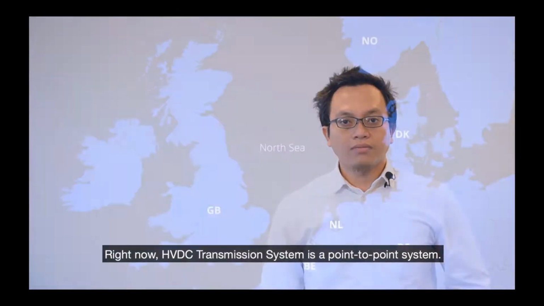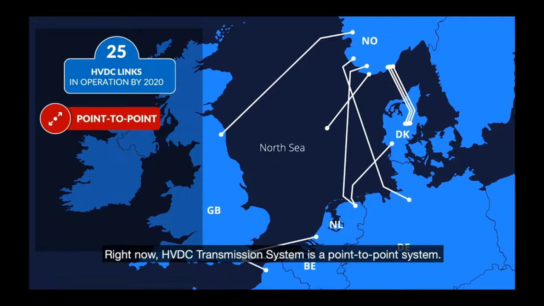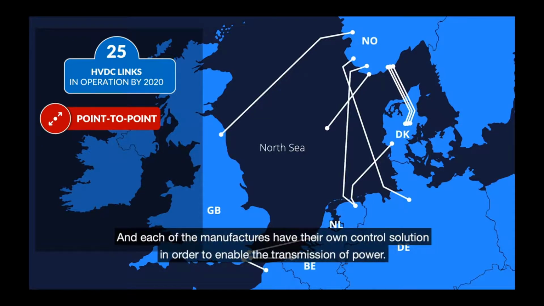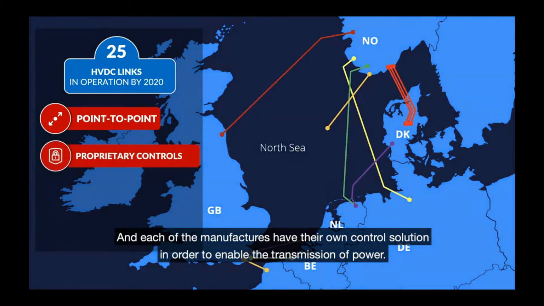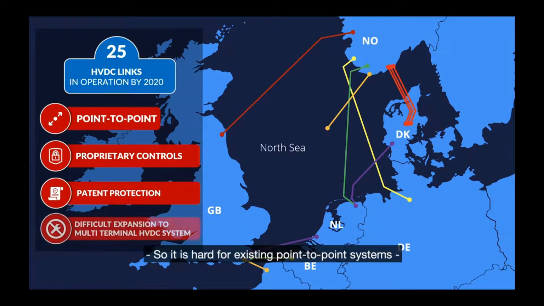Right now, the HVDC transmission system is a point-to-point system, meaning that the power is transmitted from point A to point B or vice versa. Each manufacturer has their own control solution to enable the transmission of power, and this control solution is protected by patents, so it is hard for the existing point-to-point system to be expanded